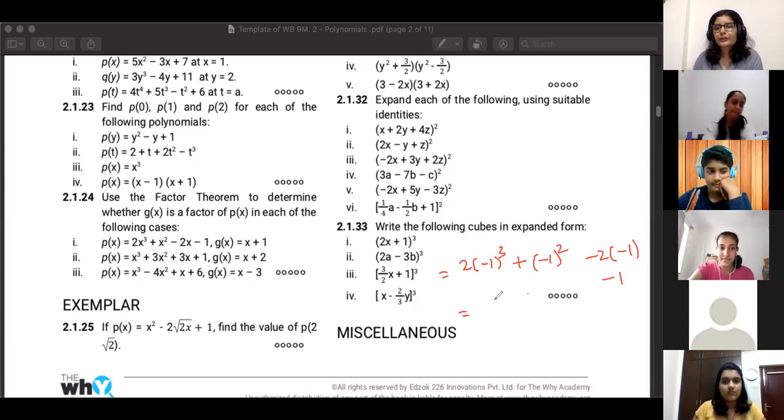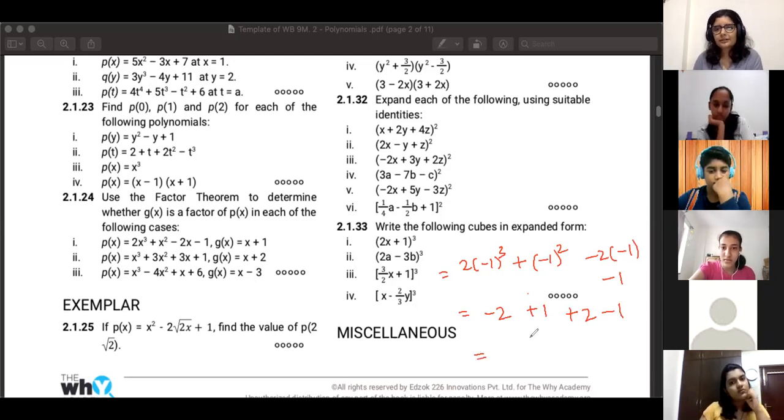Okay, what is 2 into -1, the whole cube? Ma'am, 2 into -1. Which will be? -2. Okay, -1 whole square, +1. Then -2 into -1. Ma'am, +2. And this is -1. -1. सिंप्लीफाई करने पे क्या आएगा? Ma'am, -3 + 3. So it's 0.